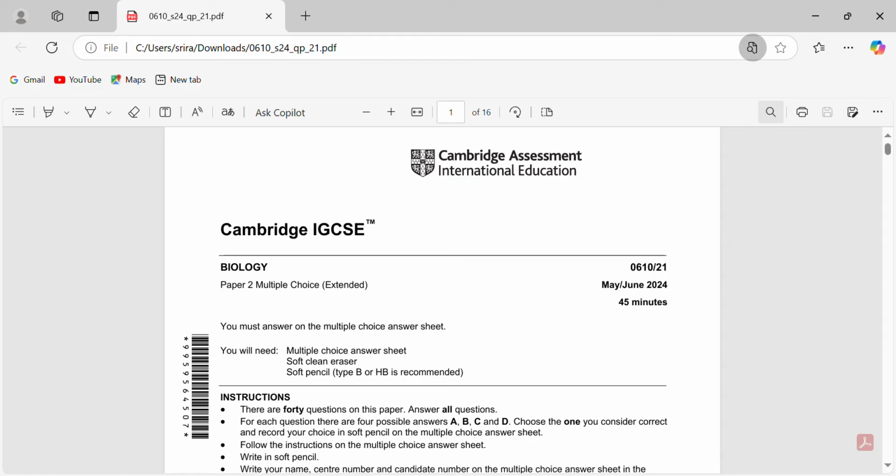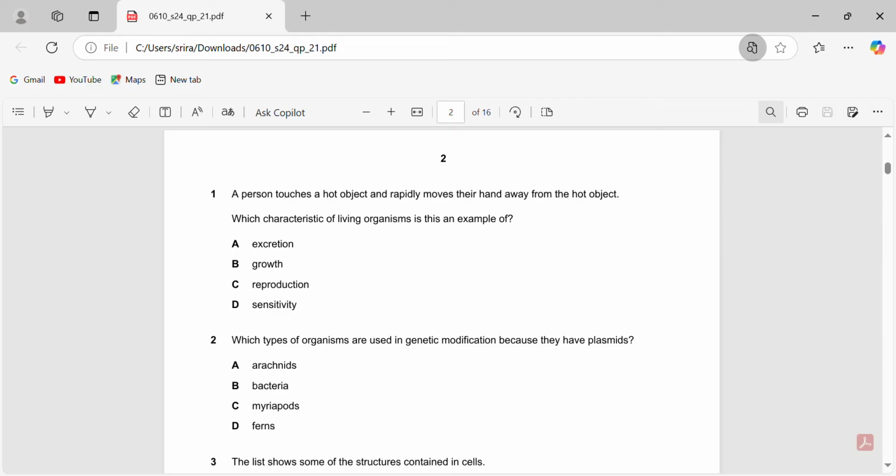Without further ado, let's get straight into the question paper. Okay. So a person touches a hot object and rapidly moves their hand away from the hot object. Which characteristic of living organisms is this an example of?